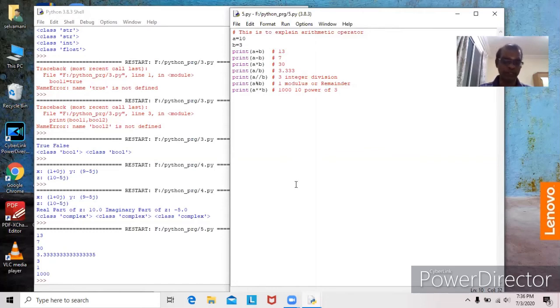Today I stop here itself. Today we studied about type function and then Boolean data type. Then we studied about complex numbers. Then we started operators. Operators are classified into types: arithmetic, relational, logical, assignment, membership, conditional. Out of these, we finished only arithmetic operators. In coming classes, we will study about relational operators as well as logical operators.